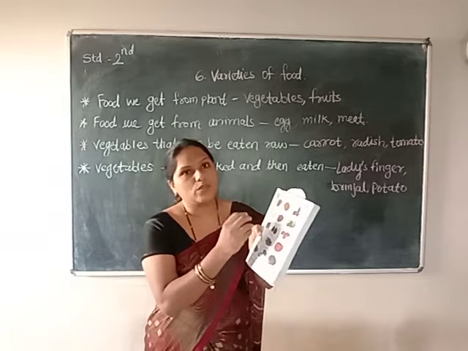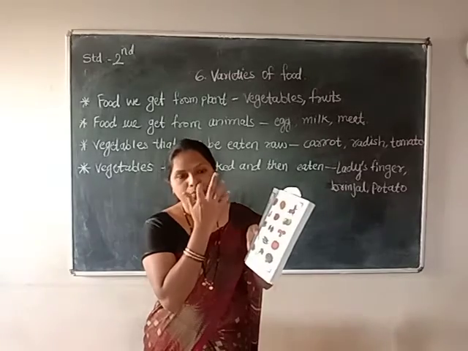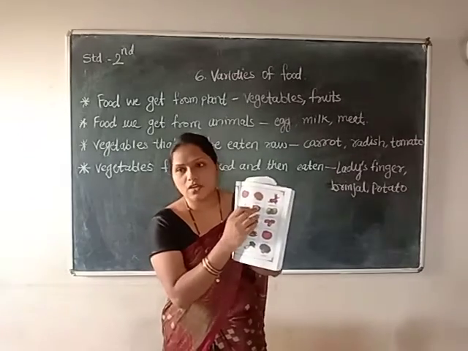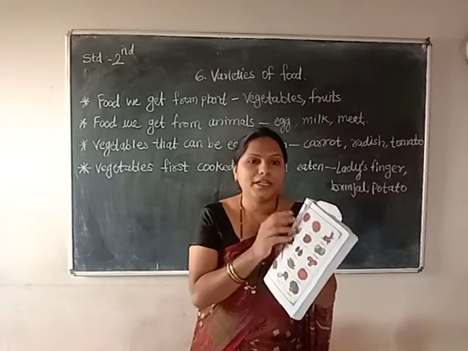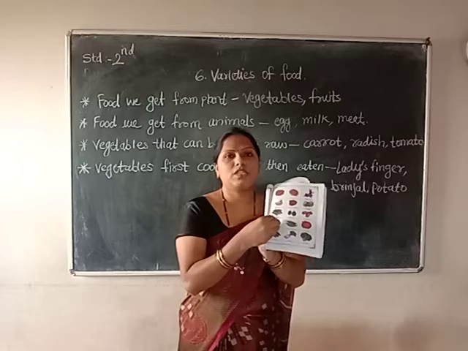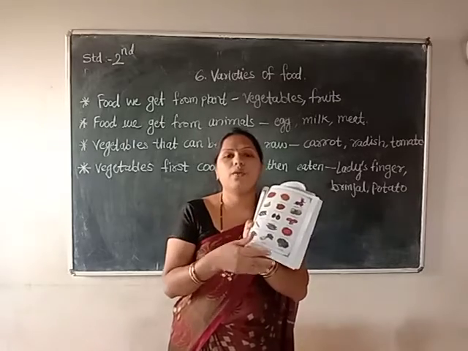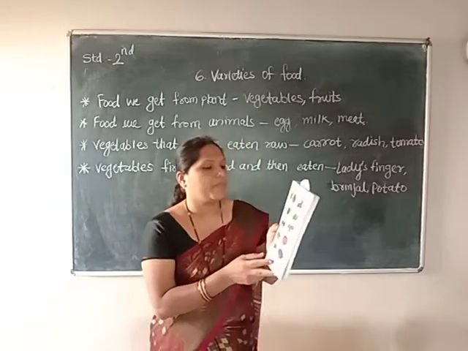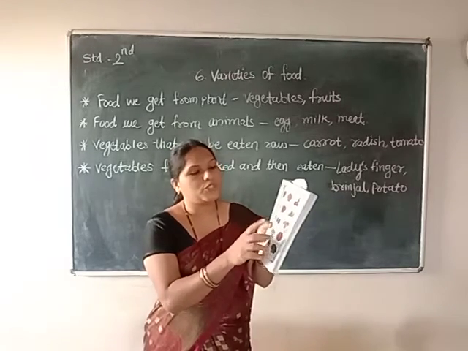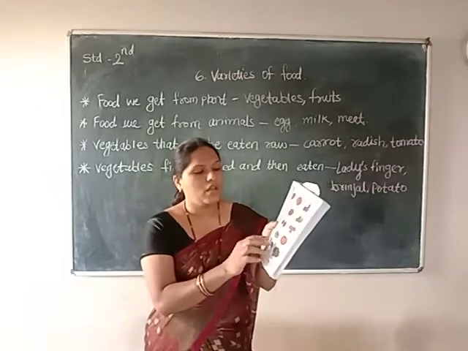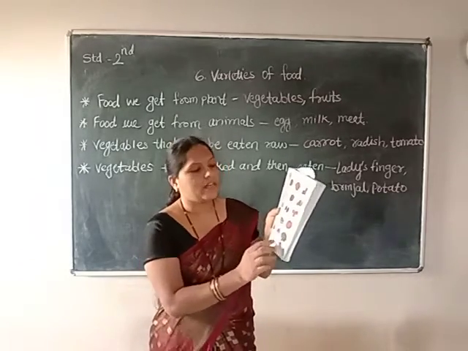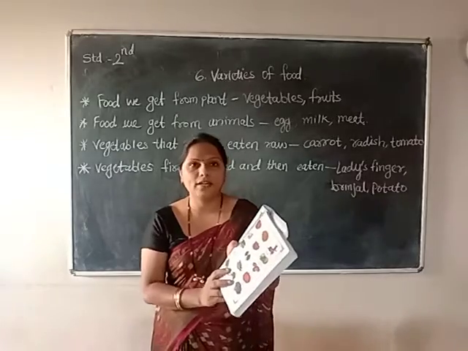While I am reading, you should also read behind me, children. The spellings and names of these food items are given here. So say these words loudly while I am teaching. You also have to read behind me. Banana, bengal gram, cabbage, cucumber, brinjal, potato, snake gourd, lady's finger, pumpkin, bitter gourd, radish and greens. All these are food items.